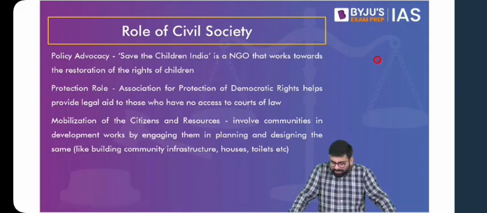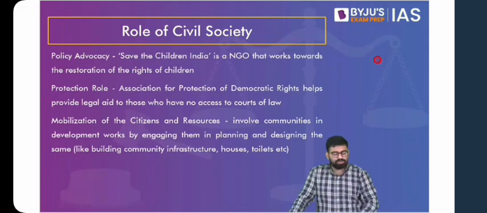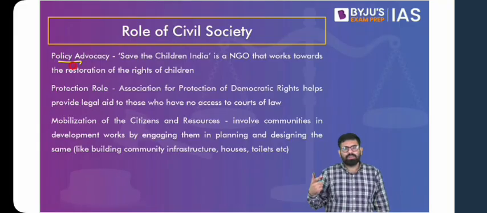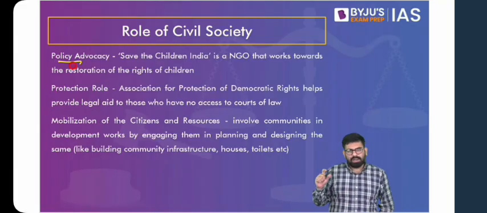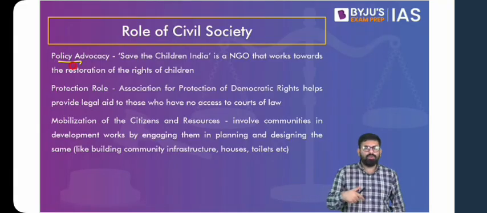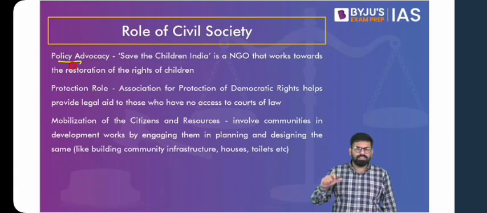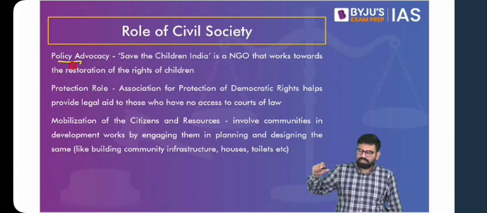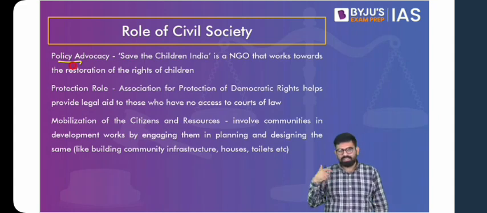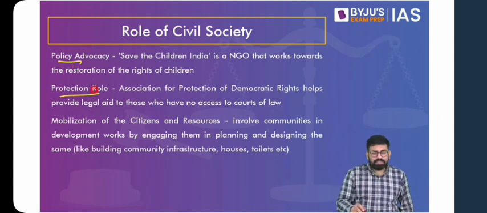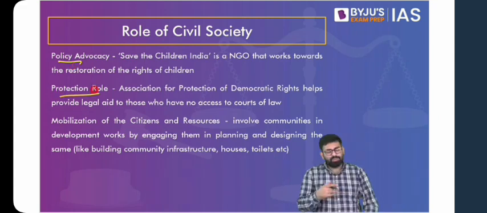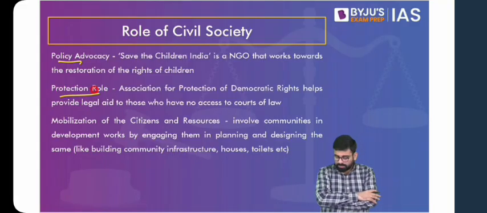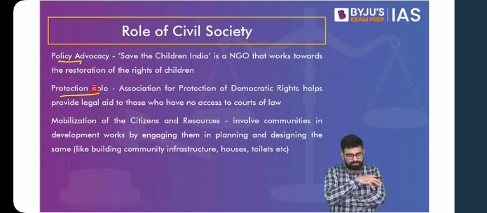Now, in what different roles do you find civil society? It can be in the form of policy advocacy. There can be a certain section whose rights are being infringed, for example, children. To enforce the rights of the children, to make people aware about it, to go for policy advocacy, in the sense to pressurize government as well, they can work to ensure that this section of the society does not get oppressed or harassed because of various reasons. Then they will also lead to a protection role, and there will be a slight overlap. When you talk about various roles, there will definitely be overlap. So they can play a protection role, protecting a particular section.